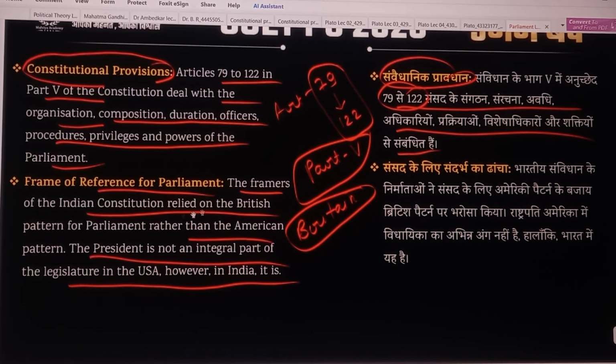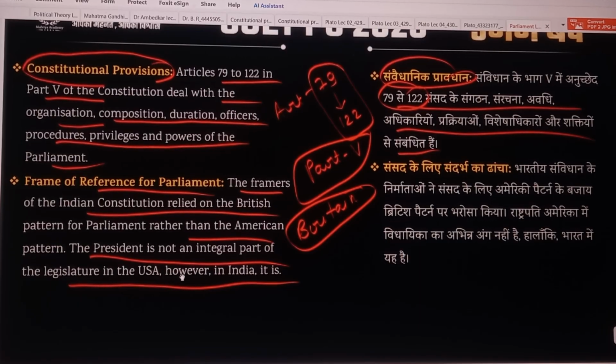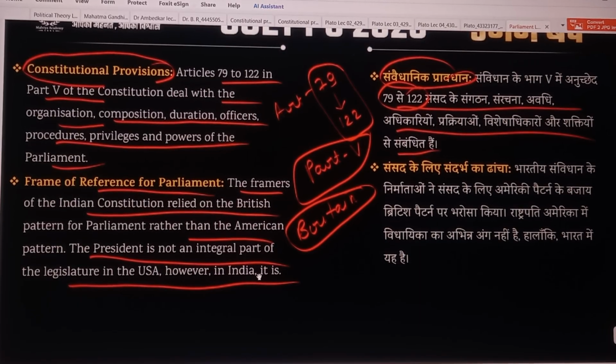The framers of the Indian Constitution relied on the British pattern for Parliament rather than the American pattern. The President is not an integral part of the legislature in the USA. However, in India it is. Means in India, the President and Prime Minister both are part of Parliament.